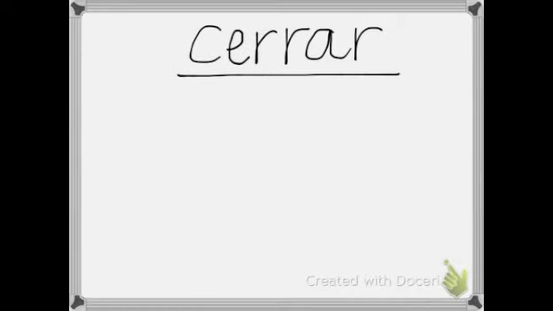The first kind of stem-changing verbs that we're going to look at are stem-changing E to IE. The first example I have for you is cerrar. Okay, the first E here, that's going to be one that stem changes. Just like any verb, you're going to want to take a look at the ending. We have an AR verb. Remember, drop the AR. Now when you're forming the stem, make sure that you change the E to an IE. And then you can add your correct endings.